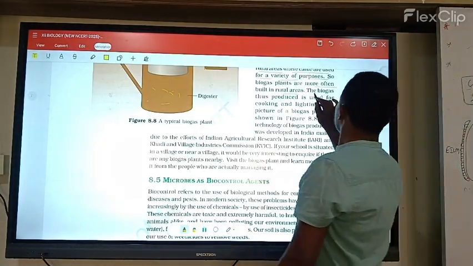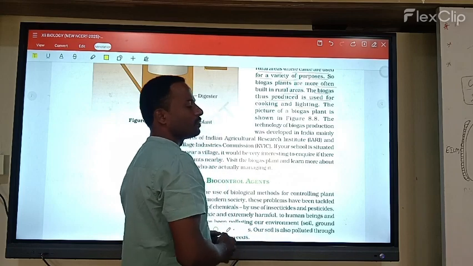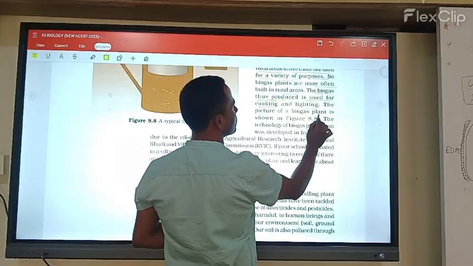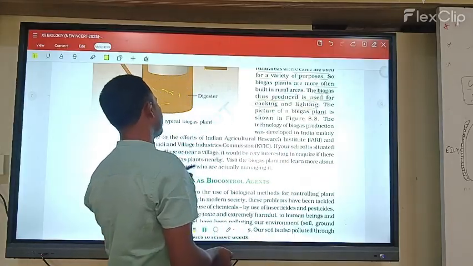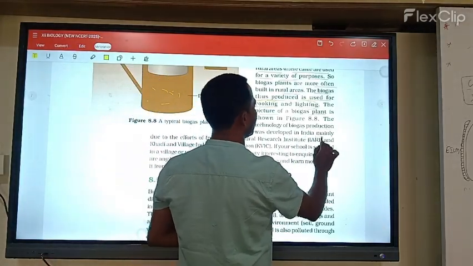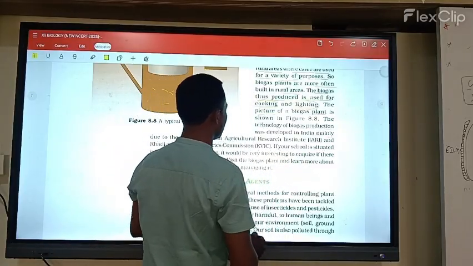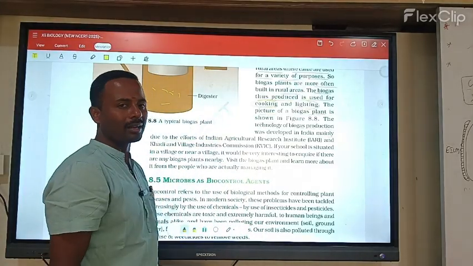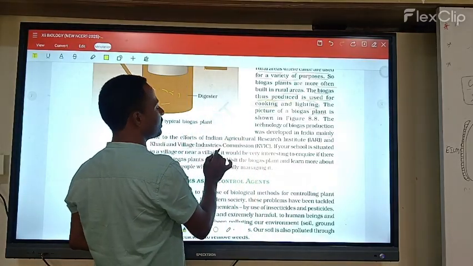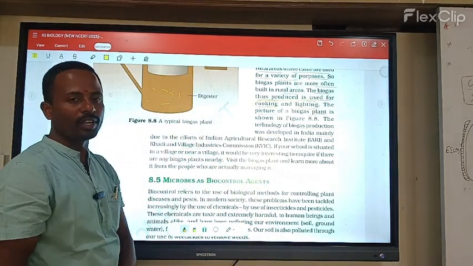The biogas thus produced is used for cooking and lighting. This picture is a biogas plant, shown in Figure 8.8, the biogas production diagram. This technology of biogas production was developed in India mainly due to the efforts of the Indian Agricultural Research Institute (IARI) and the Khadi and Village Industries Commission.